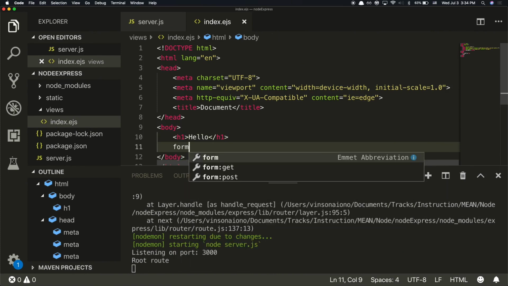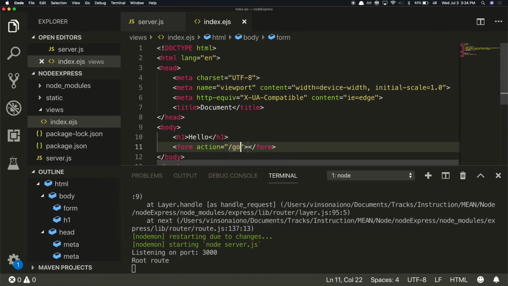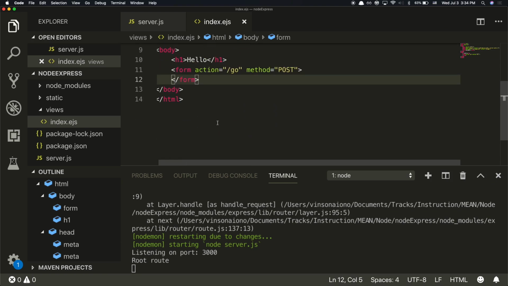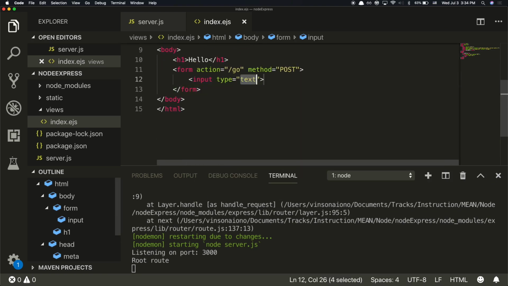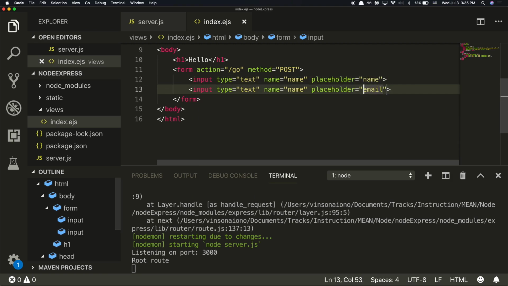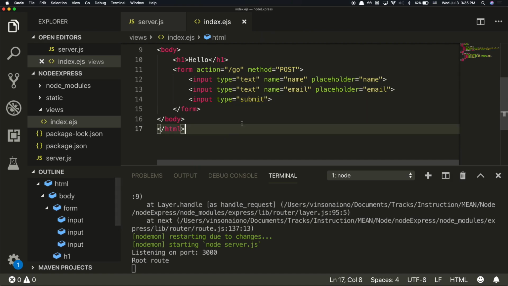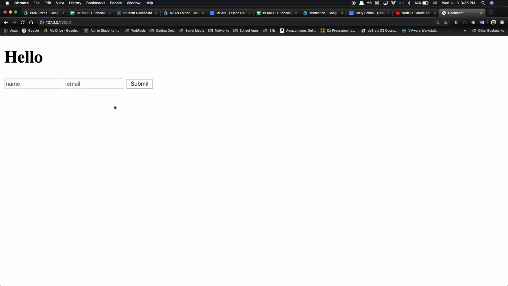Let's build out a form really quick. /go. Method equals post. Okay, and what goes down here? Input. Name will be, let's just do name and email. Okay. So if we refresh this, hit submit, cannot go to post/go.